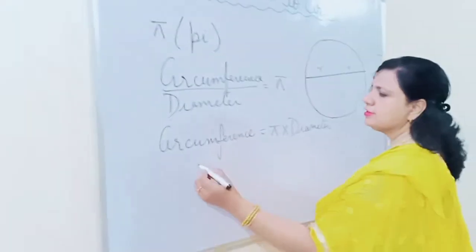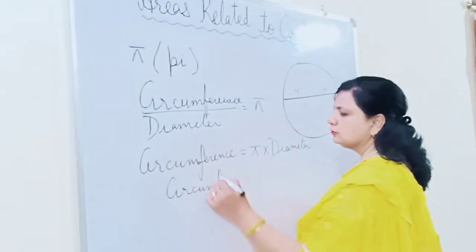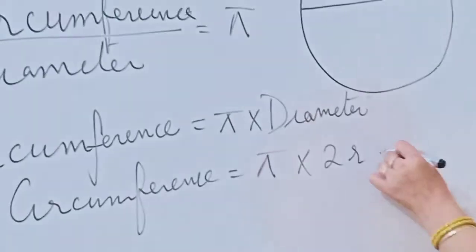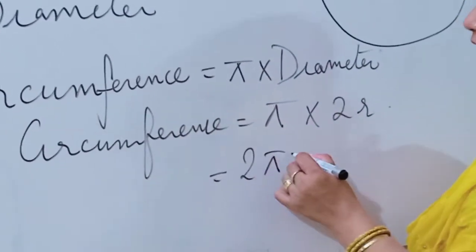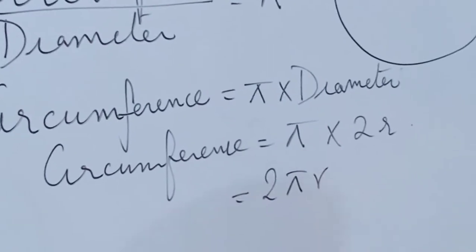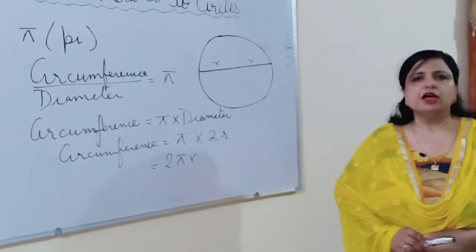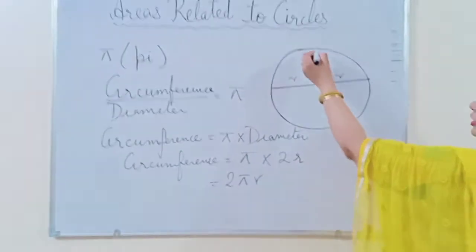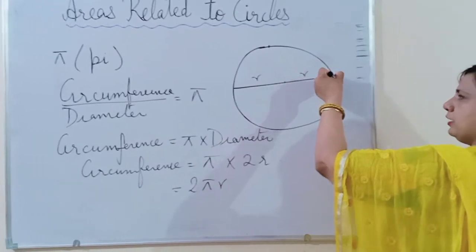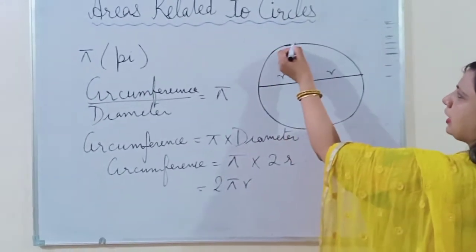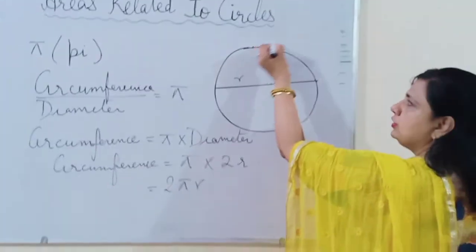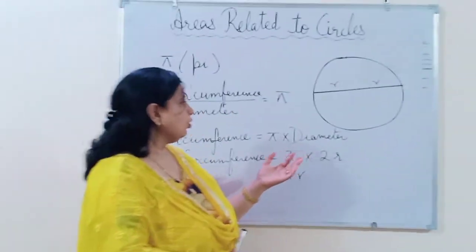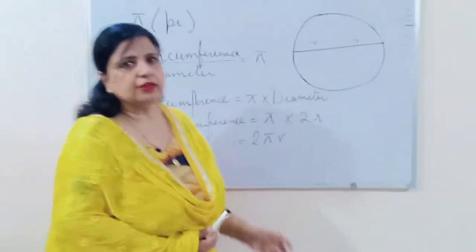So circumference is equal to pi into 2r, that is 2 pi r. This way we get how to find the circumference or the perimeter of the circle, which is nothing but the length of the circle. If we start from this point, cover this entire distance and come back to this point, this distance is called the perimeter or the circumference of the circle.